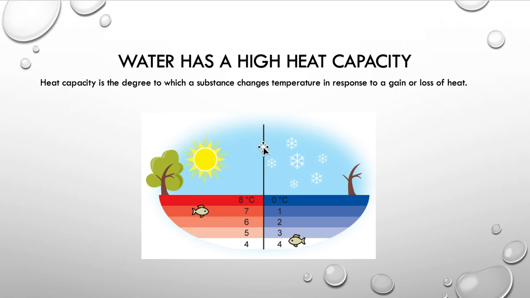The second property of water is its high heat capacity. So the heat capacity is the degree to which a substance changes temperature in response to gain or loss of heat. In other words, the temperature of water drops slower when it loses heat. This is why lakes never freeze during winter, although the surface is covered with ice. During the summer, the deeper region of a lake remains cooler than the surface of the lake. This is because the temperature of water rises slower compared to the rate at which it absorbs heat.